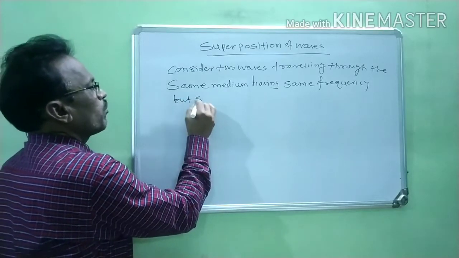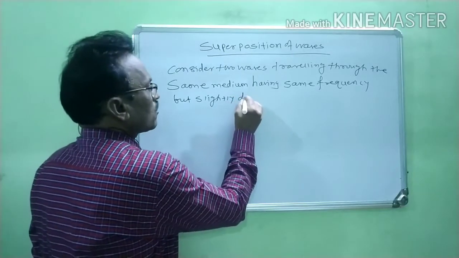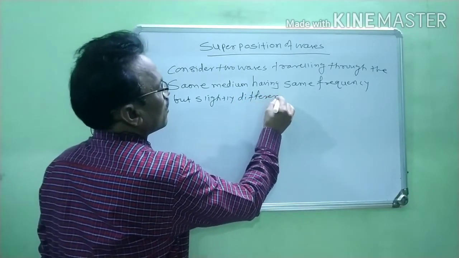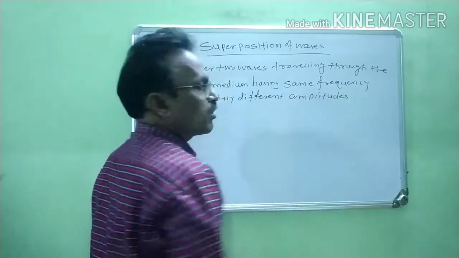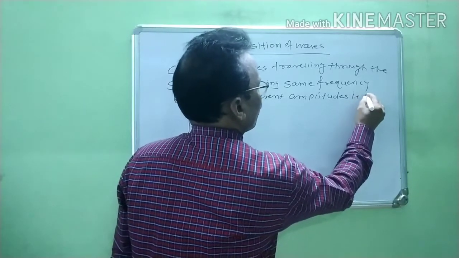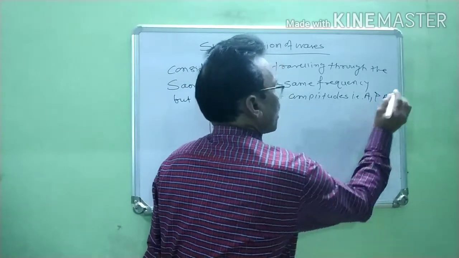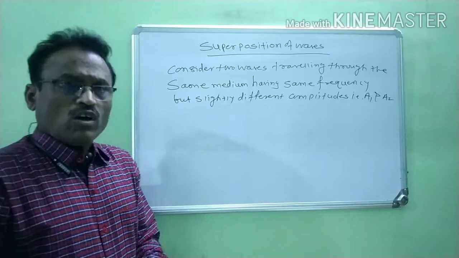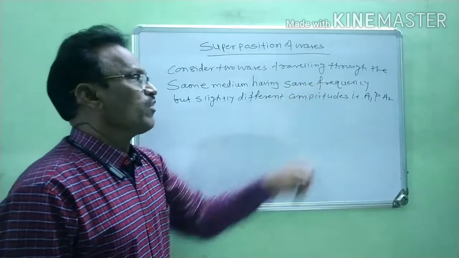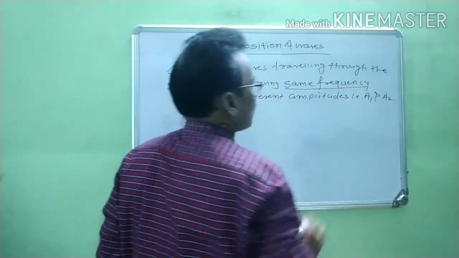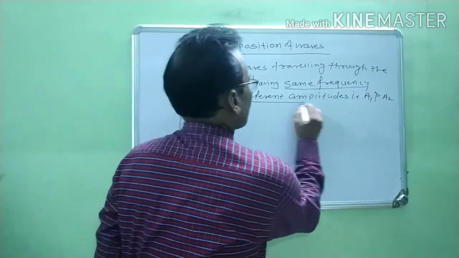But slightly different amplitudes. Now these two amplitudes are different. Now A1 is the amplitude of first wave and A2 is the amplitude of second wave, right? Now in this case we consider two waves traveling through the same medium having the same frequency. The frequency of both the waves is the same, but slightly different amplitudes.